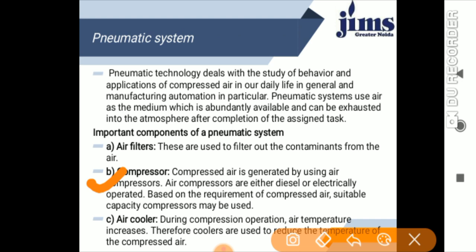Then we are talking about the air cooler, which is very important. During the compression operation, if you compress the air, the temperature may rise. Therefore, coolers are used to reduce the temperature of the compressed air, so that it will not cause any unwanted result.